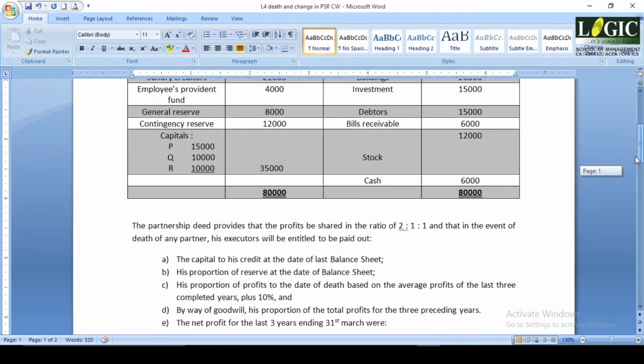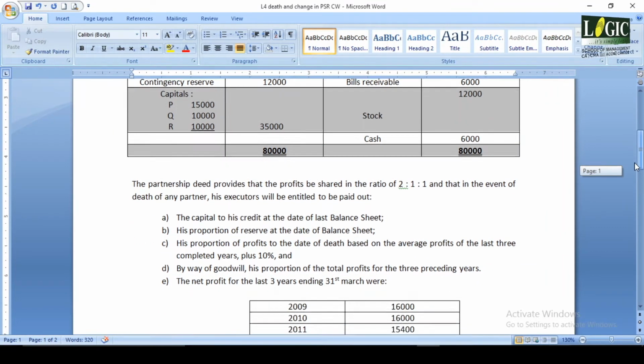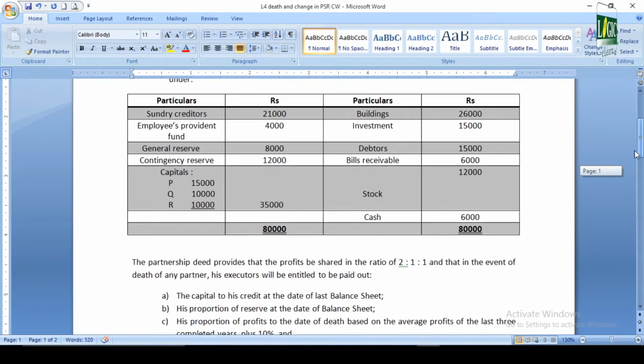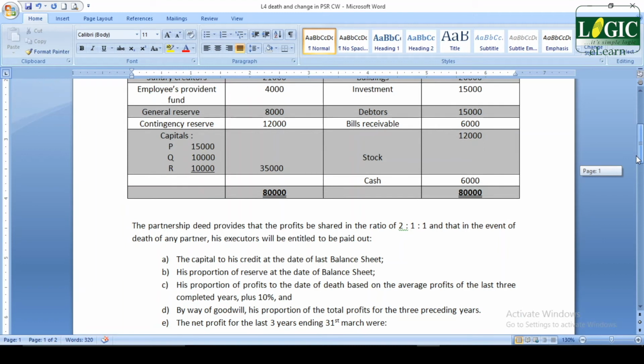R died. Already having 10,000. Now his proportion of reserve at the date of balance sheet. Two types of reserves are there. General reserve, that is undistributed profits. Contingency reserve, again a reserve kept for meeting any crisis that may arise. So that can be distributed. It also includes his share that was created out of profit.